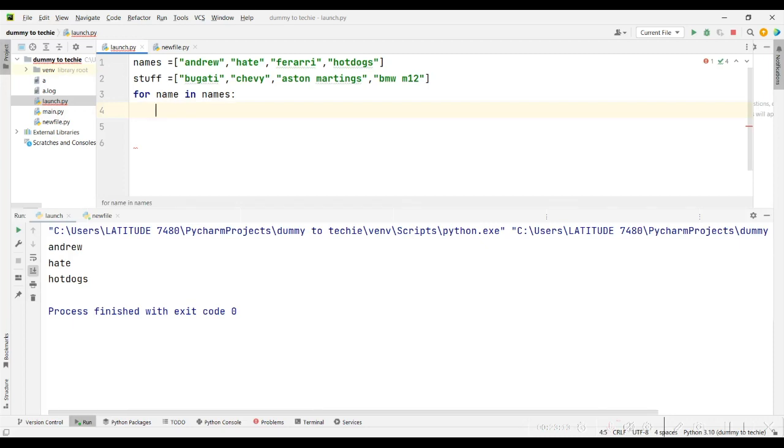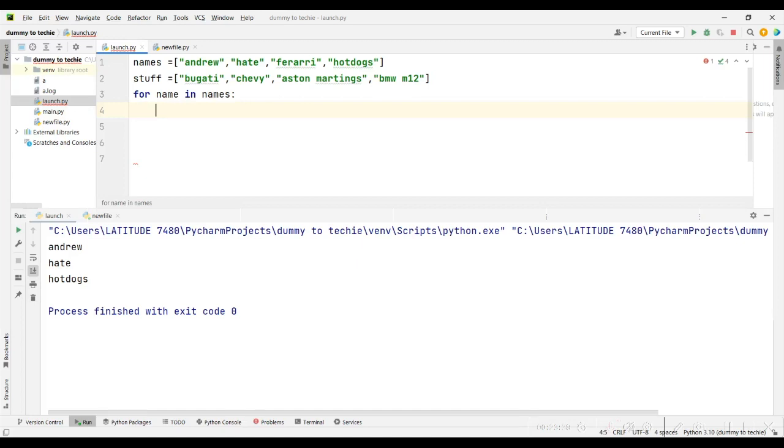So I want to pick like Andrew Bugatti, Andrew Chevy, Hate Chevy, Ferrari Aston Martin, something like that. This is going to break. It took me some time to figure it out. So for name in names, we are going to now do another loop.